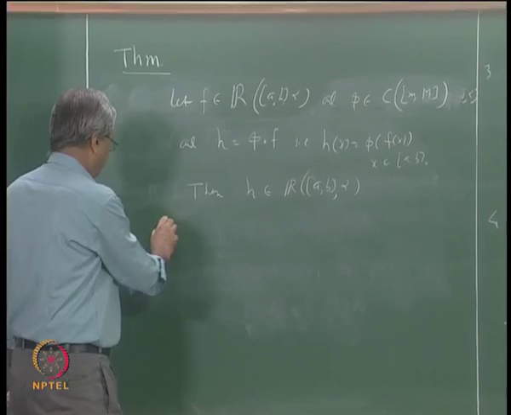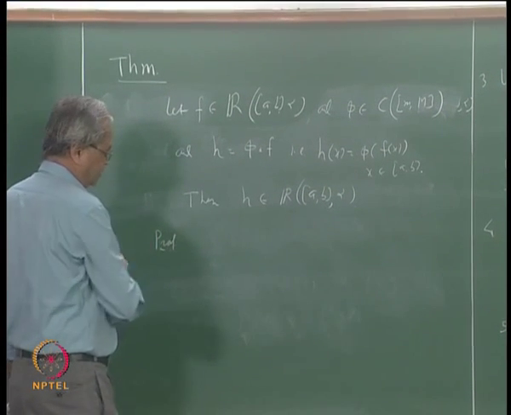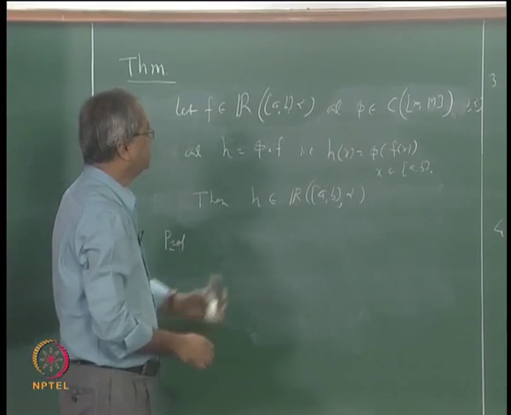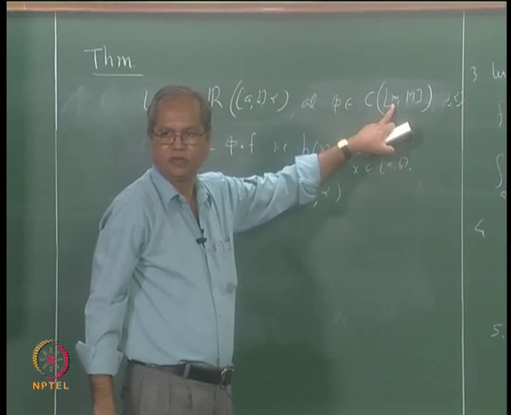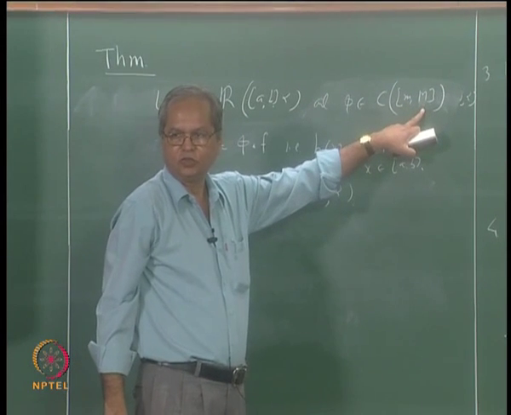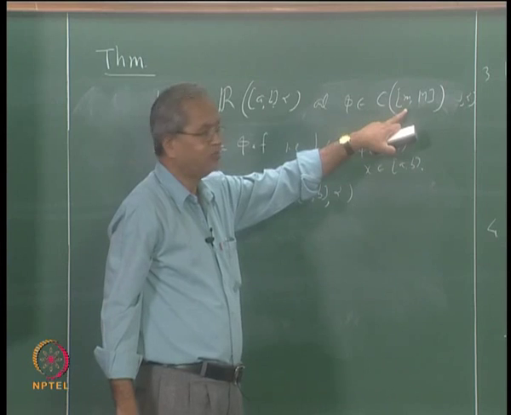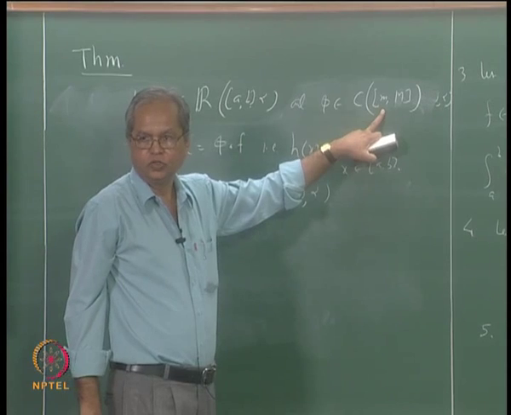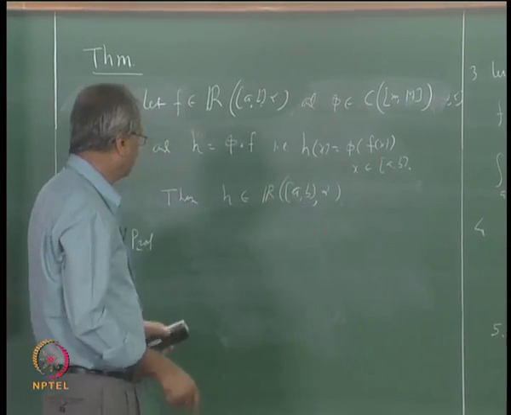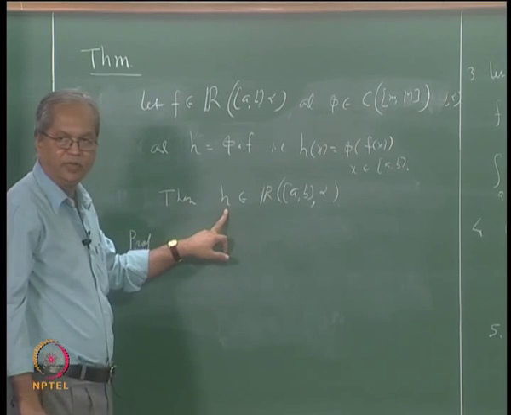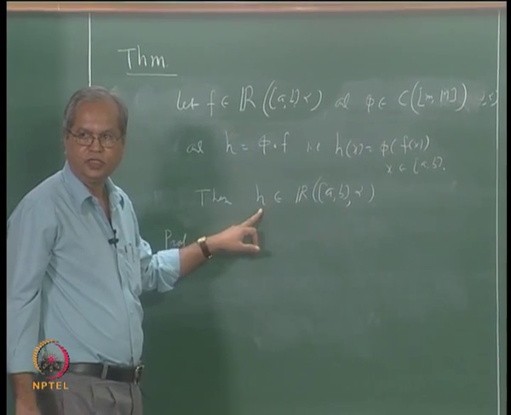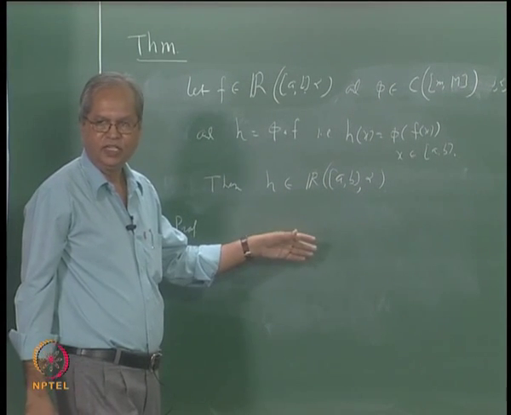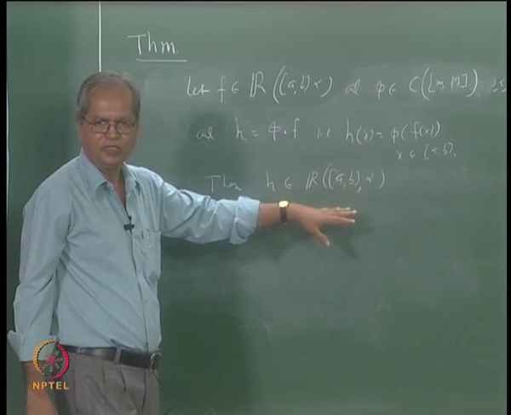Now to look at the proof of this, let us start with this. First of all, this function phi is continuous on this interval [m, M]. This is a compact set, and every continuous function on a compact set is uniformly continuous, something that we have been using again and again in the theory of integration. So we shall use that here also. And what is it that we want to show? We want to show that this h is integrable, and we shall use the standard technique to show that given epsilon you find a partition such that the difference between upper and lower sum is less than epsilon or some constant multiple of epsilon.